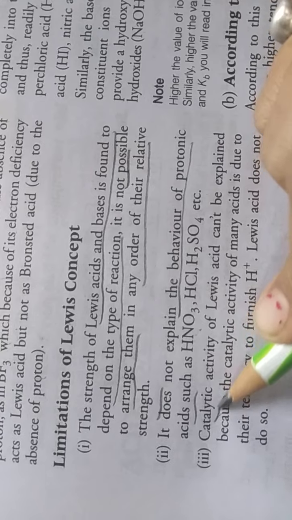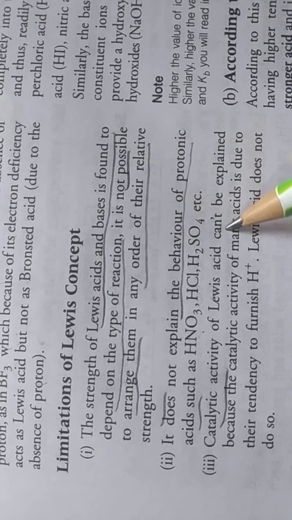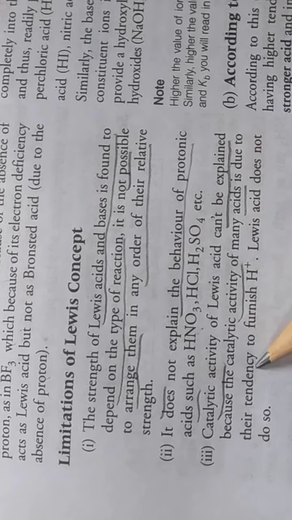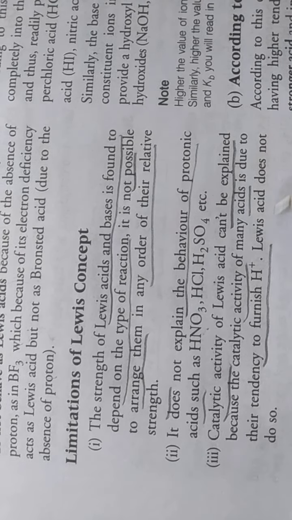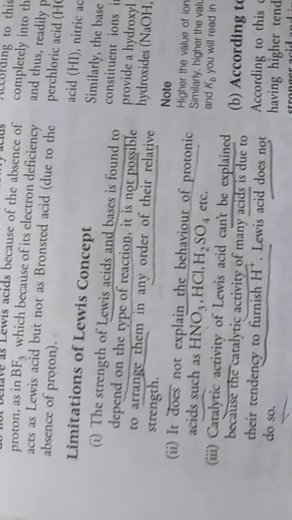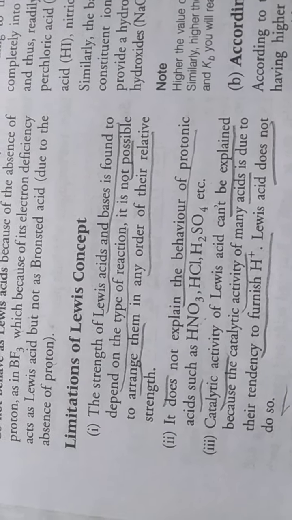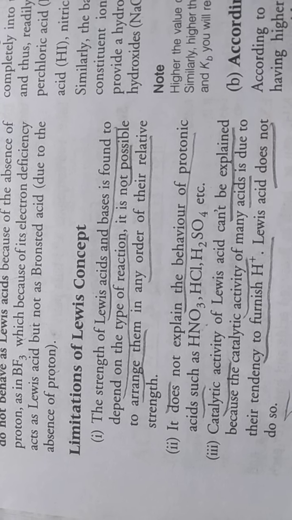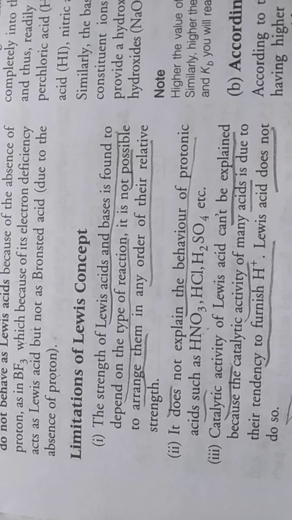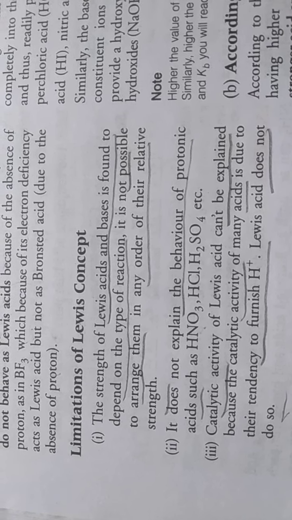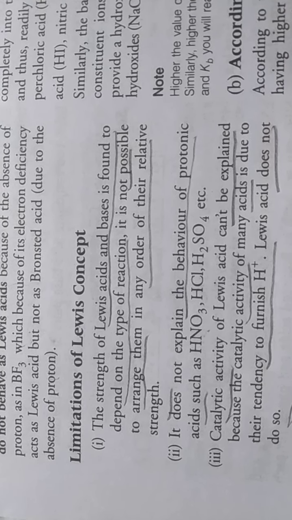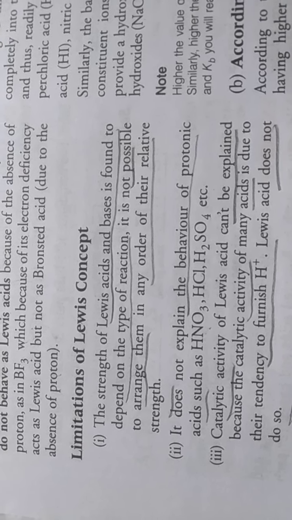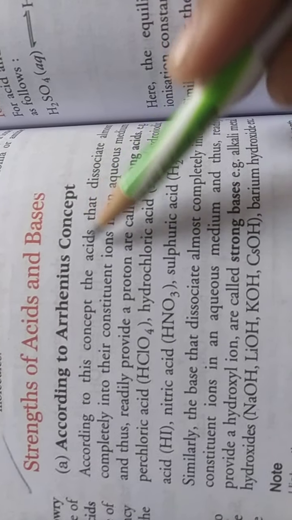Then third, catalytic activity. The catalytic activity of Lewis acids can't be explained, because the catalytic activity of many acids is due to their tendency to furnish H plus ion, but a Lewis acid does not do so because a Lewis acid represents an electron deficient element. Okay, clear? So this is the main difference. So catalytic activity is not explained by the Lewis acid concept. Clear?